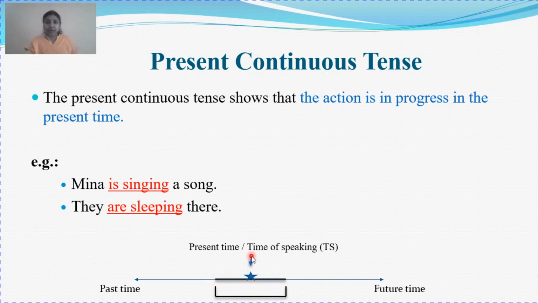This is the time where I am speaking, I am talking to you. The action has already begun in the past and will continue for some time in the future. So this total timing that you see is the continuous time for which the action has been continued.